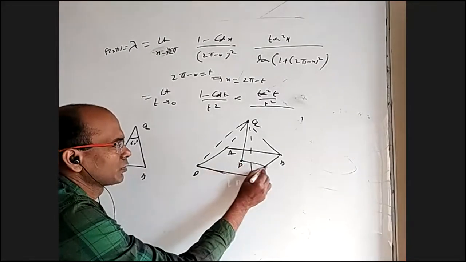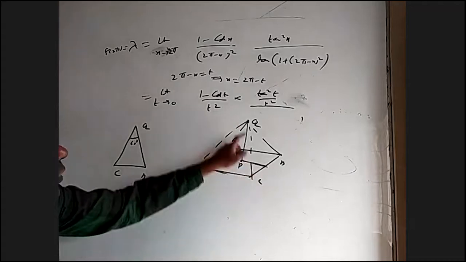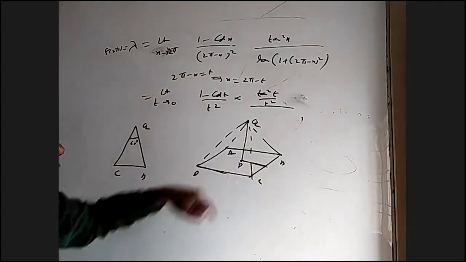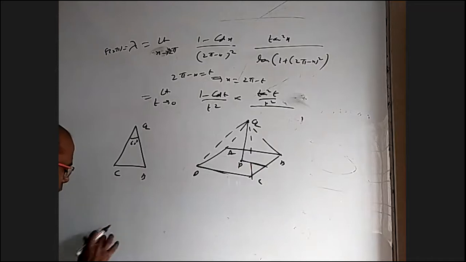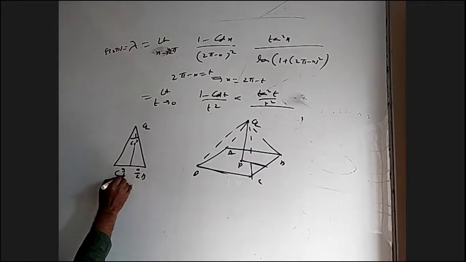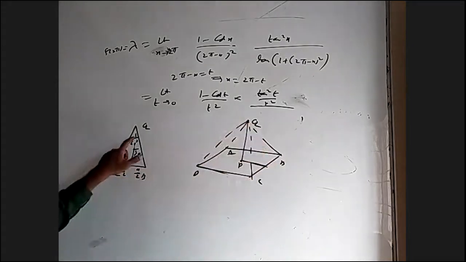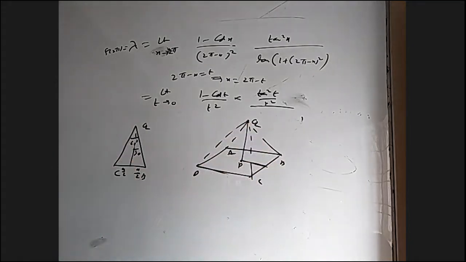This will be A by 2. This is 5 and this is A by 2, and this is 60. From that, I can find some length. Let us see that. I can join here. This is A by 2, this is A by 2, this is 30. Okay. So if you take the BC side or any other side and join to Q, that angle is 60. In fact, it is an equilateral triangle.